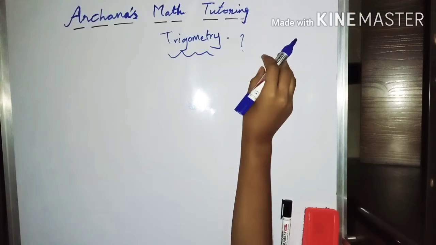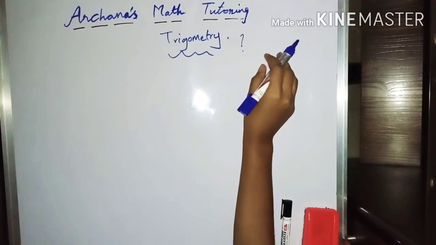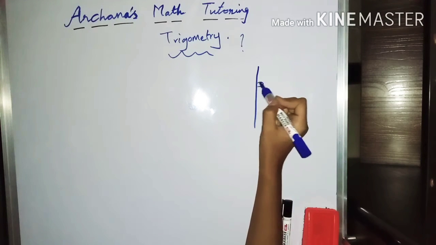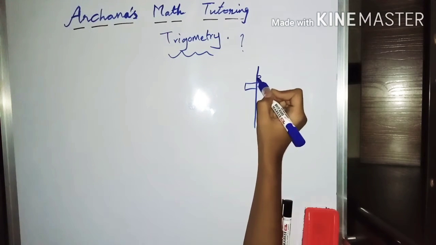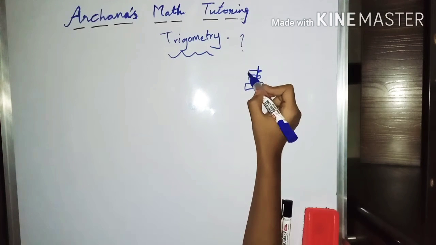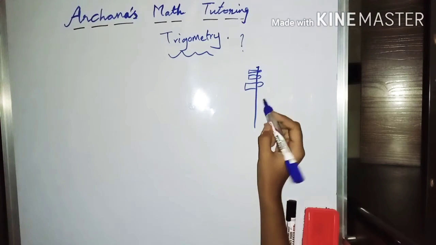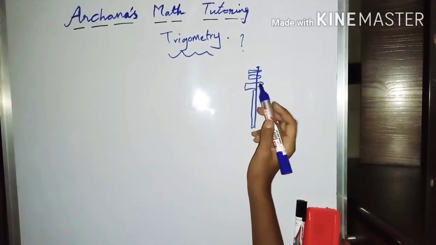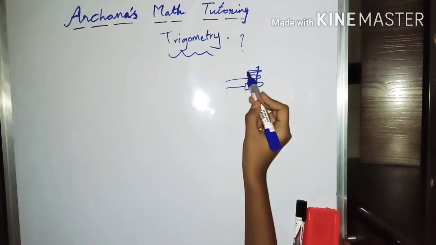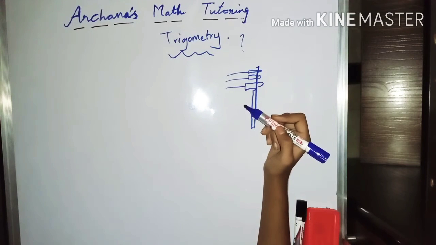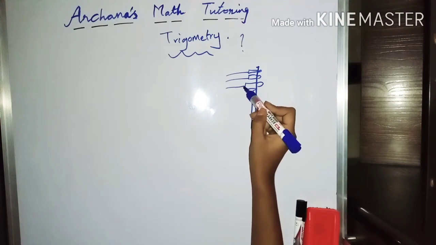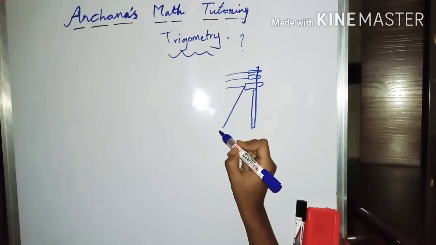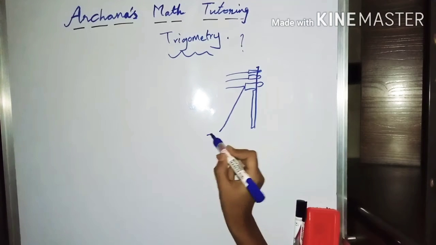Electrical poles are present everywhere. They are usually erected using metal wires. This is an electrical pole you will see in your area or somewhere else. So suppose this is an electrical pole, something like this. This is a rough figure, friends, don't mind it. You will have wires here, and you always observe a metal wire situated onto the ground from the pole. So it is something like this.